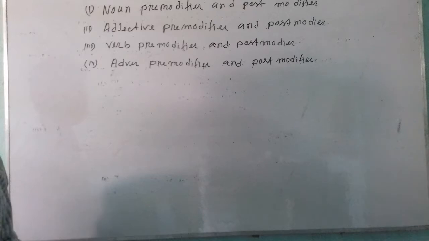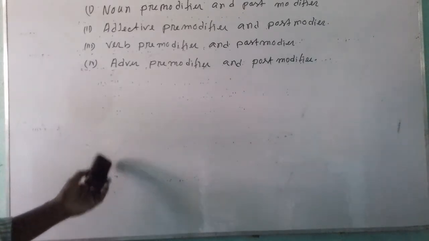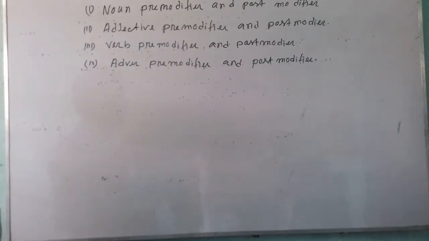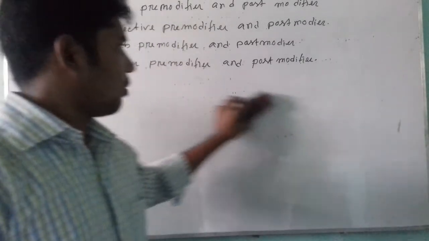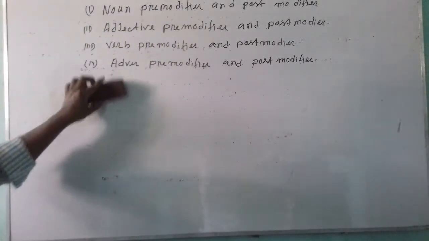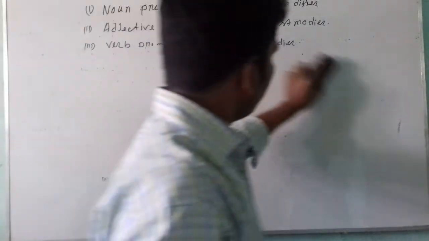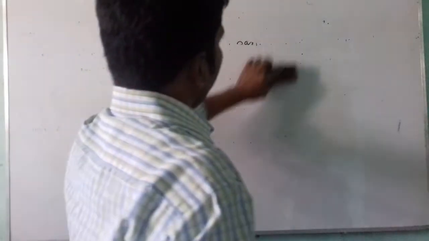And if the word or group of words modifies an adverb, it will be called adverb modifier, which I have shown you in the previous example. According to pre-modifier and post-modifier, we knew that there are 4 classes of pre-modifier and post-modifier according to the name of parts of speech.